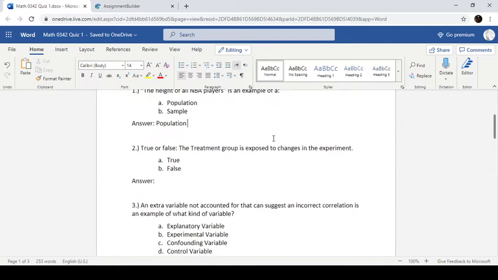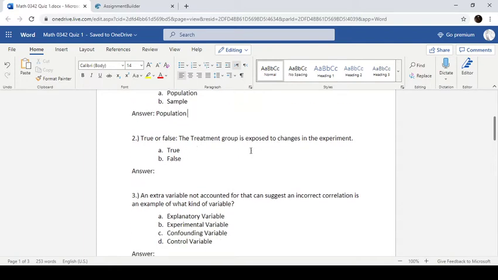Number 2, true or false, the treatment group is exposed to changes in the experiment. That would be true. So, a treatment group is the one that we actually give the quote-unquote treatment to. Whatever changes we're making in the experiment, the treatment group is going to get those changes. It's the control group that doesn't get any of those changes.